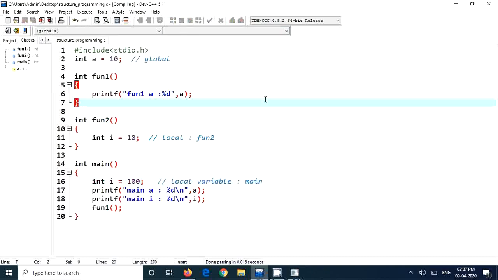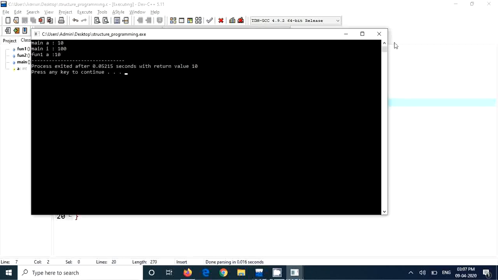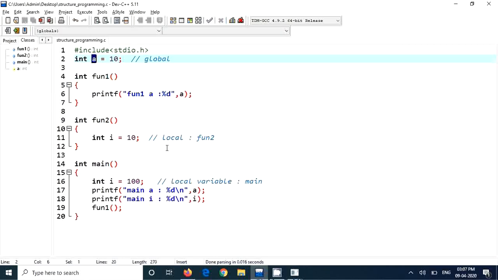Here you see a is a global variable, i is a local variable here, and this i is also a local variable here. Now if I declare int i equal to 555 outside, this is a global variable, but this i is a local variable, and this i is a local variable. This is allowed.